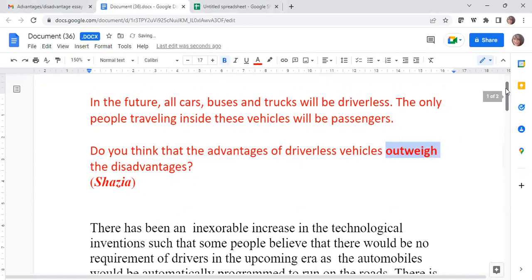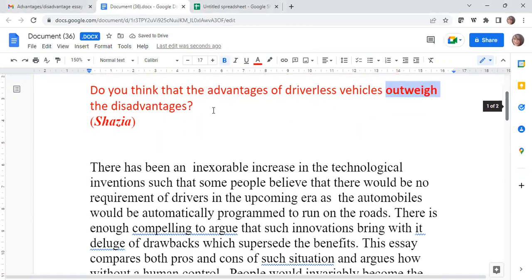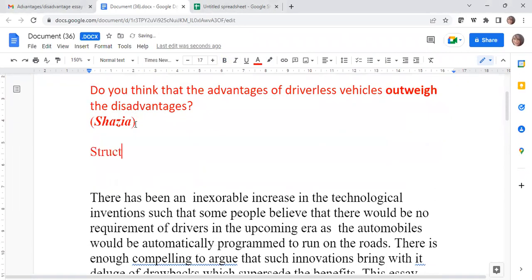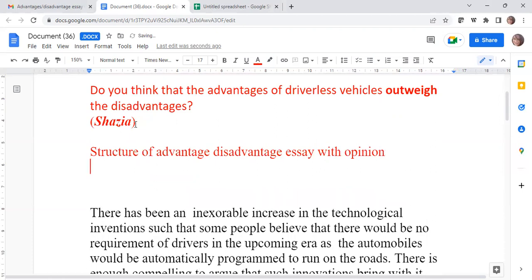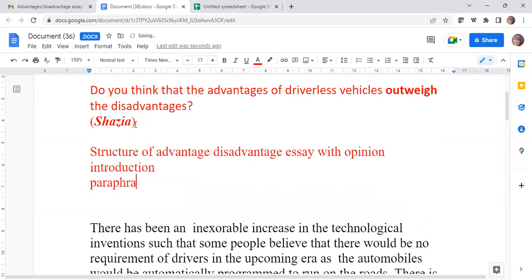Now moving on to the structure of an advantage disadvantage essay with opinion. We have the introduction, that is paraphrasing the question.